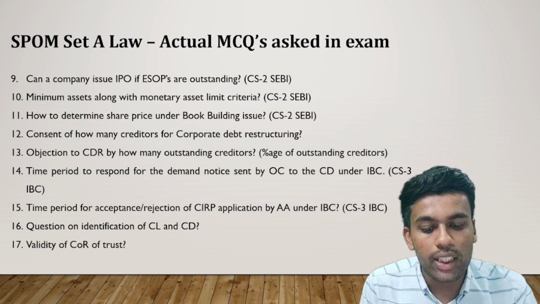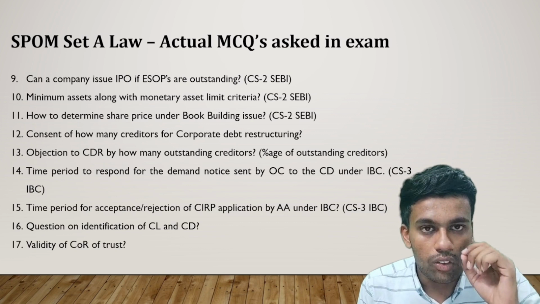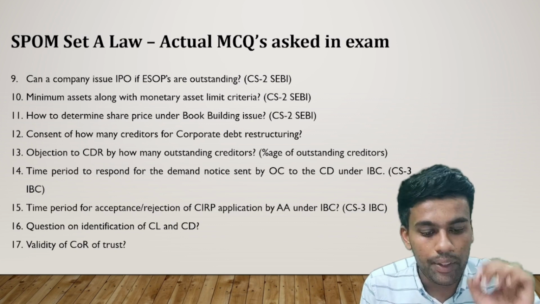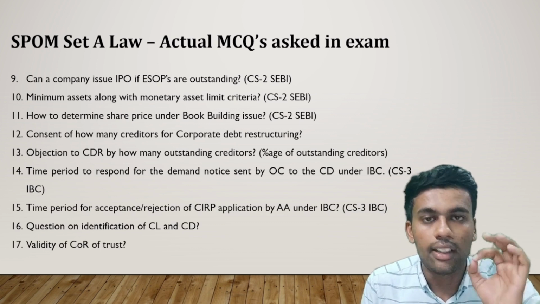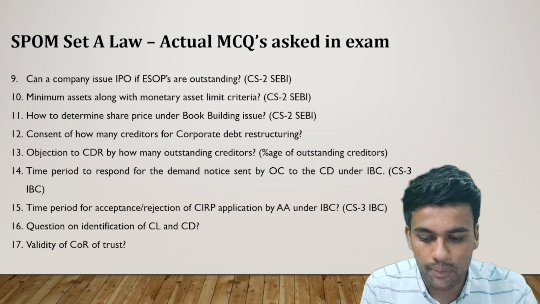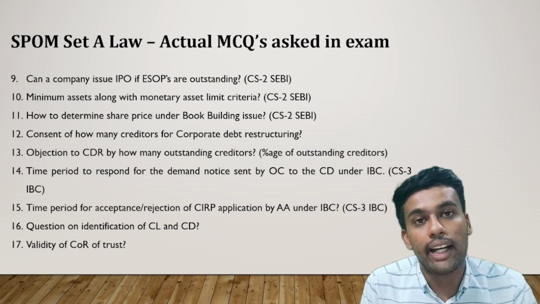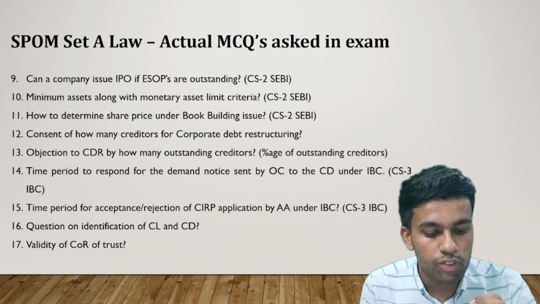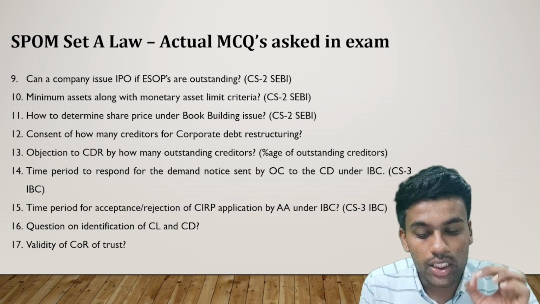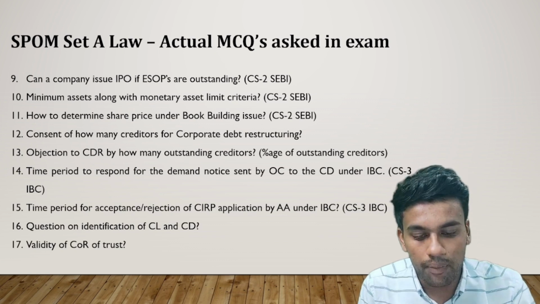Now, the time limit for responding to the demand notice by the OC to the CD under IBC. What is the time limit for responding to a demand notice sent by an operational creditor to the corporate debtor? This is basically 10 days. Within 10 days, the corporate debtor has to respond to the notice. Next, the time period for acceptance or rejection of a CIRP application by the adjudicating authority under IBC. This is 14 days.